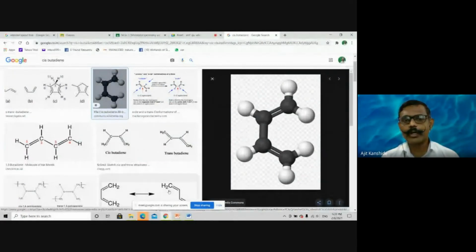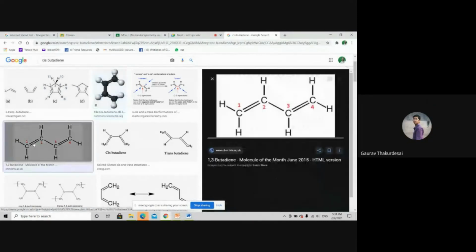Okay. Now see, pay attention. Cis butadiene, the structure that I want to show. Now I share the screen, Rohit. I got your question. Can you see the screen now? This is the three-dimensional model of cis butadiene. By black color, carbons are represented, and the double bonds are on one side only, therefore the nomenclature is cis. What is the hybridization that carbon undergoes? You can see this diagram. What is the hybridization? sp2.